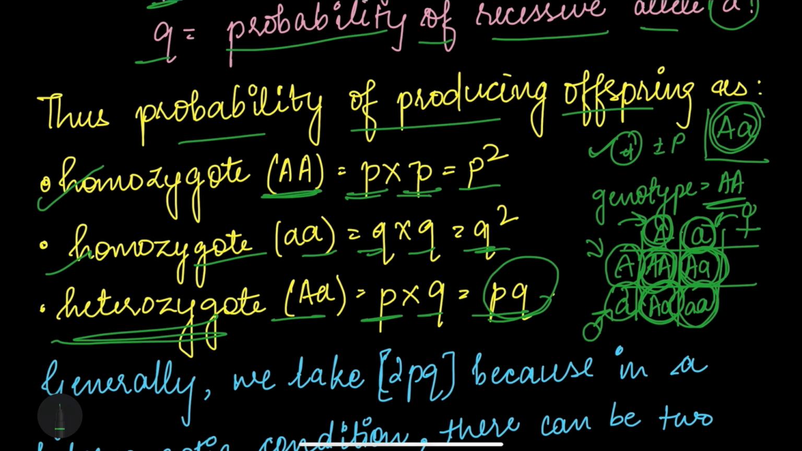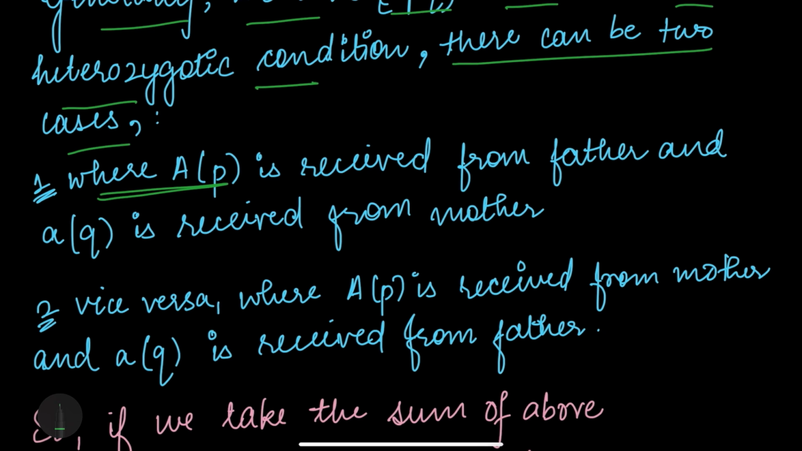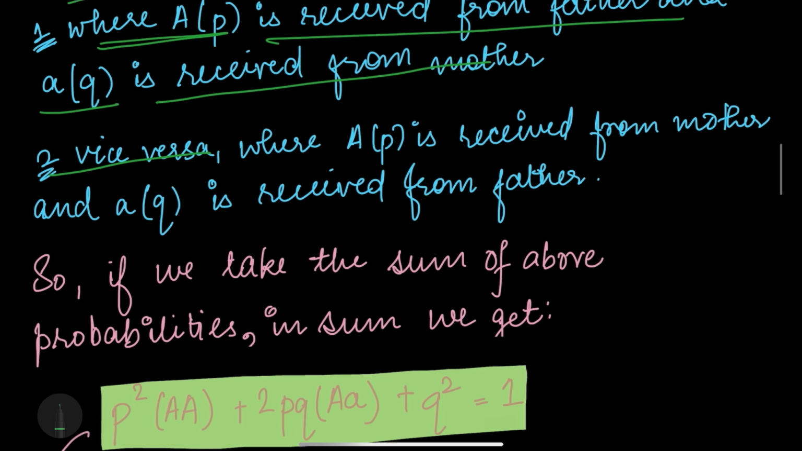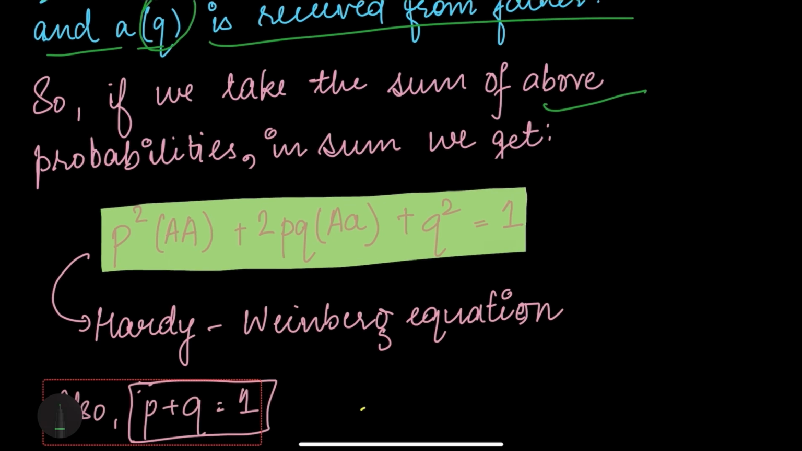Hope you have understood. Now I've written it in statement form also. Generally, we take 2pq because in a heterozygous condition there can be two cases. First, where capital A is received from the father and small a is received from the mother. And vice versa, where capital A, that is p, is received from the mother and small a, that is q, is received from the father. So if we take the sum of the above probabilities, in total we get p square, that is AA, plus 2pq, that is capital A small a, plus q square, that is small a small a, equals 1. Here I forgot to write small a, sorry.